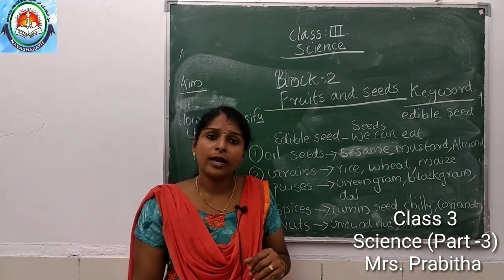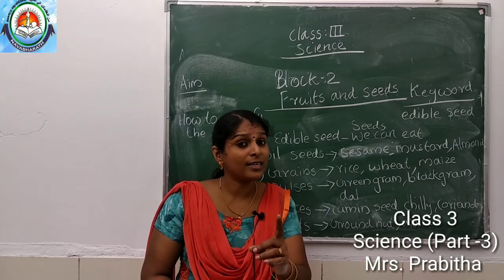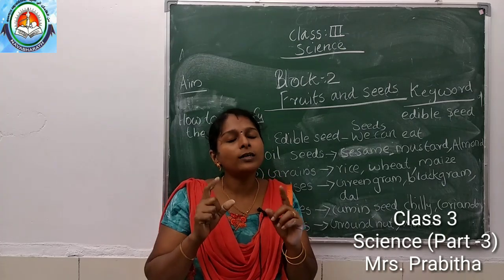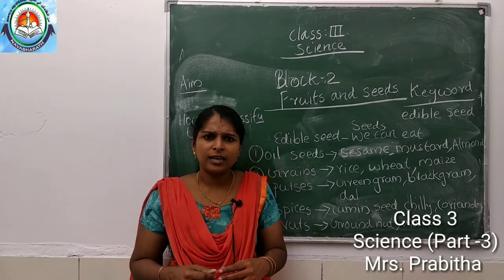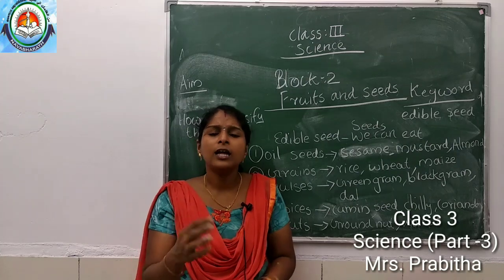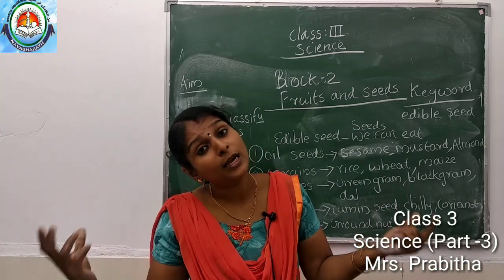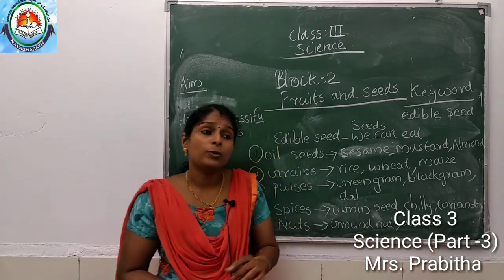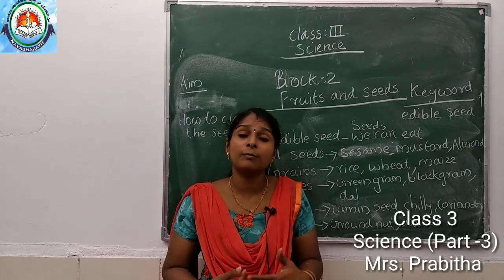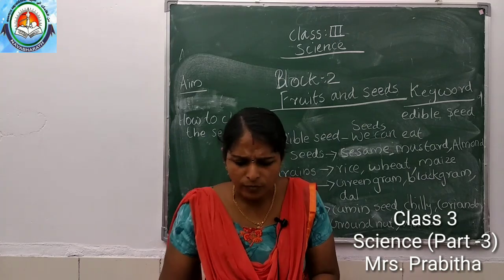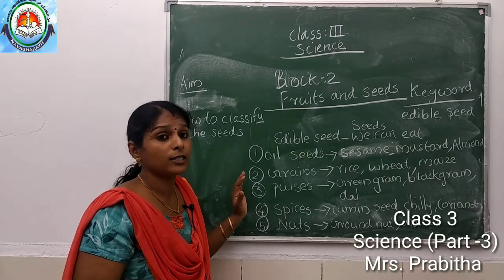Some fruits like mango. How many seeds can we see in mango? Yes, we can see one seed. It is very hard, right? Some fruits like lemon. How many seeds can you see? Yes, we can see a few seeds inside it. Then some fruit like watermelon. How many seeds can we see? Yes, we can see many seeds, right? So we can find different numbers of seeds in different fruits. Then I think everybody got it: what is edible seed and how can we classify the seeds into different groups?